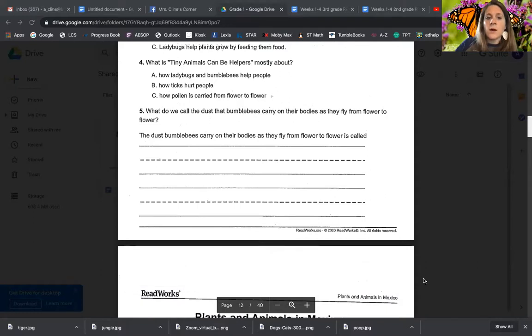Number 4, what is Tiny Animals Can Be Helpers mostly about? A, how ladybugs and bumblebees help people. B, how ticks hurt people. Or C, how pollen is carried from flower to flower.